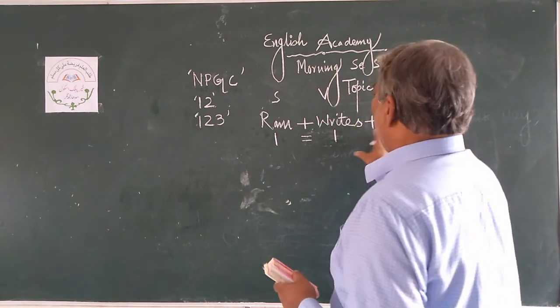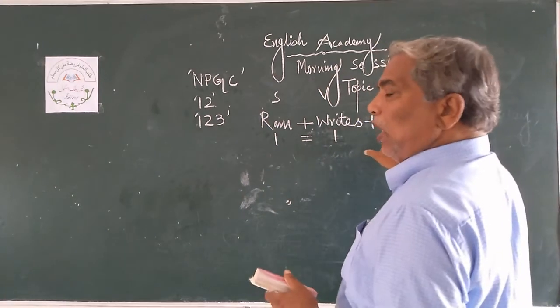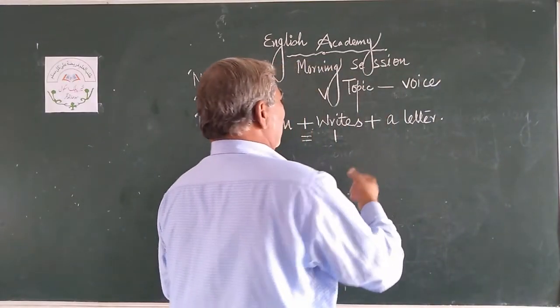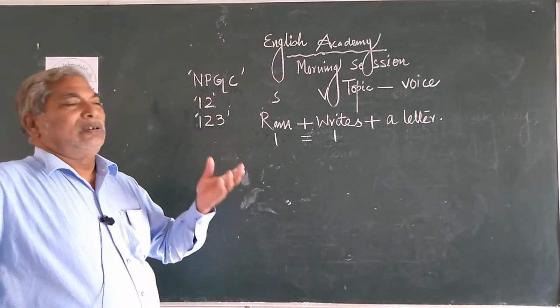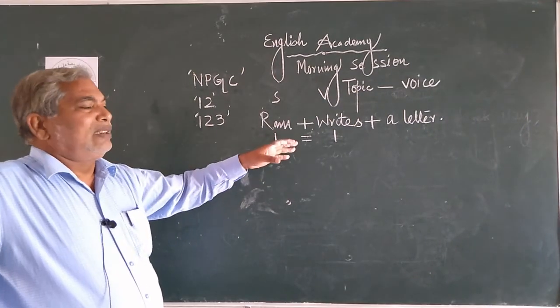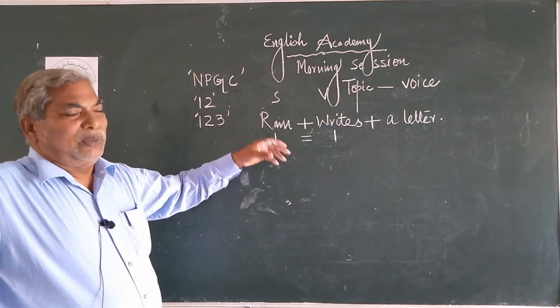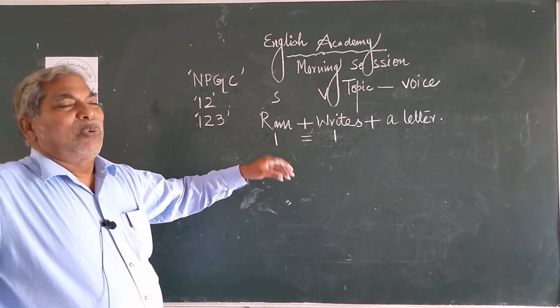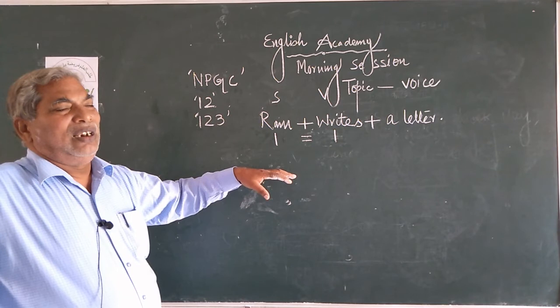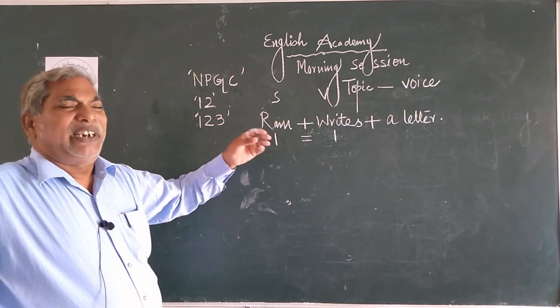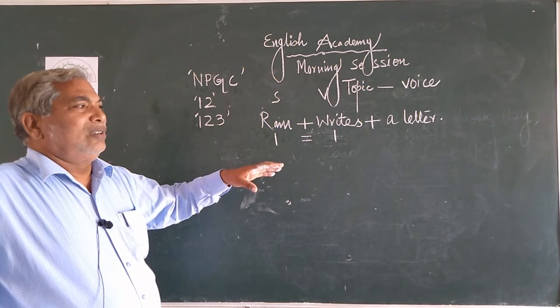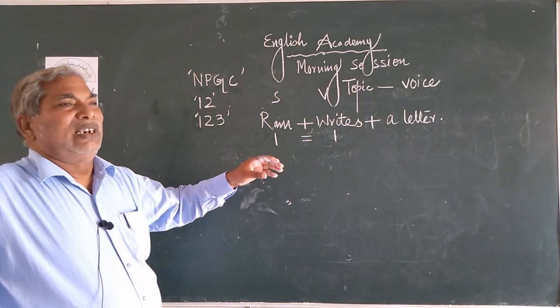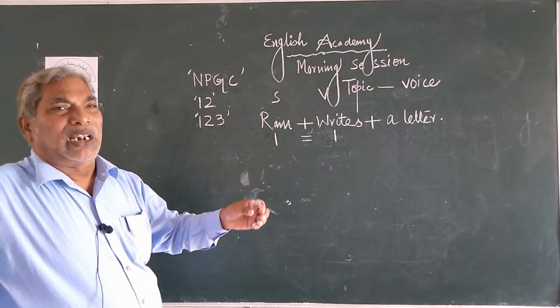So now this is a sentence, and in grammar you can say it is a statement sentence, or positive sentence, affirmative sentence, declarative sentence. There are many names. In Hindi it is a simple sentence.